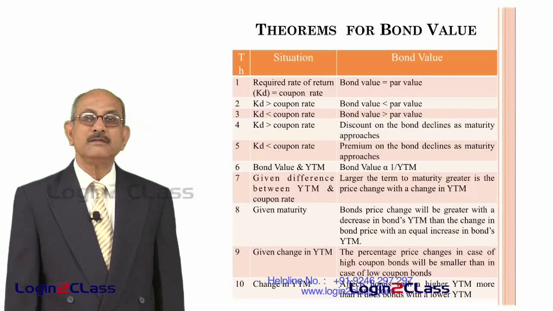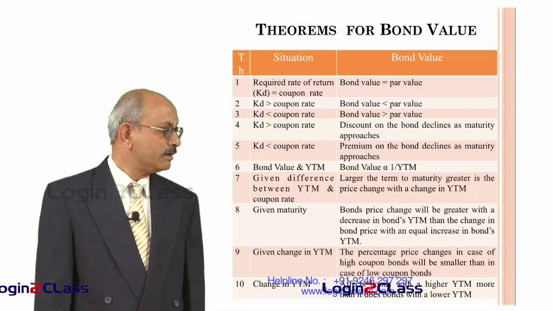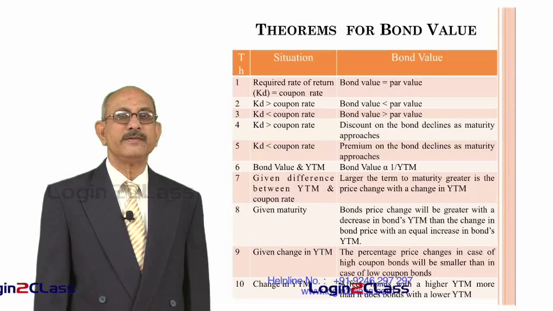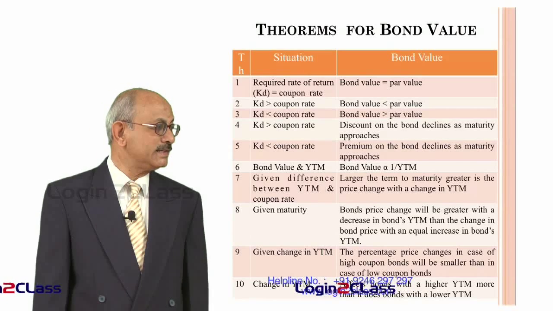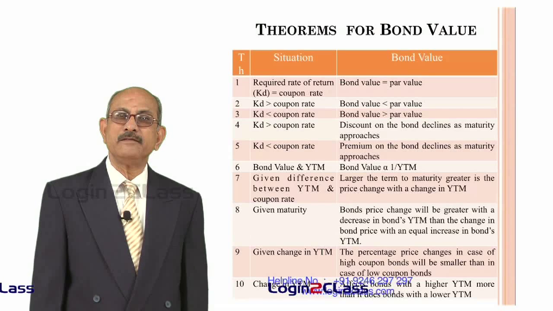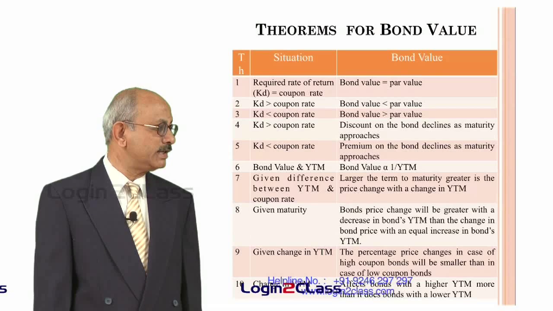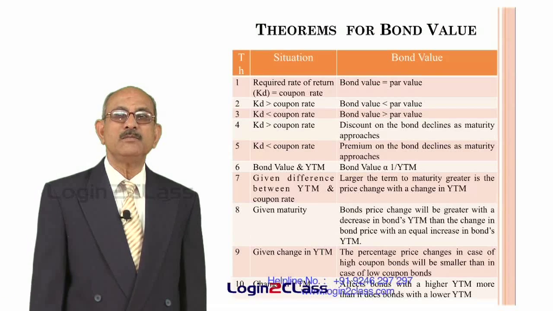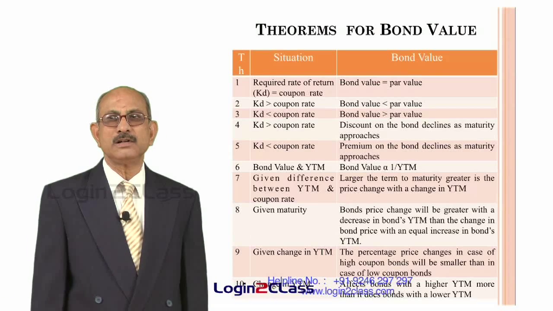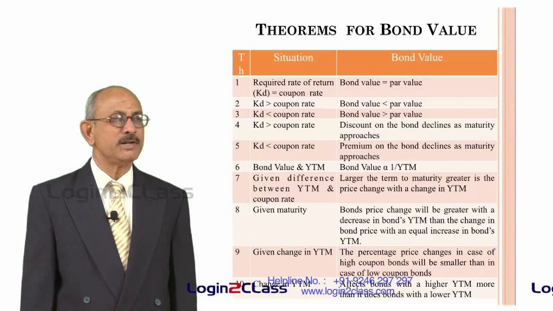What happens with the change in YTM? It affects bonds with a higher YTM more than it does bonds with a lower YTM. So whenever there is a change in YTM, the bonds which are having higher YTM, that means they are already having a higher yield to maturity, will be affected more than those bonds which have got a lower YTM, that is which have a lower yield to maturity.